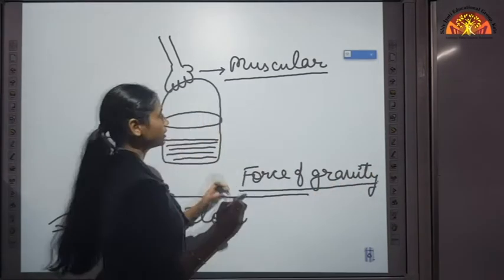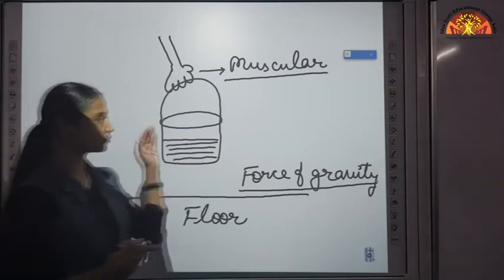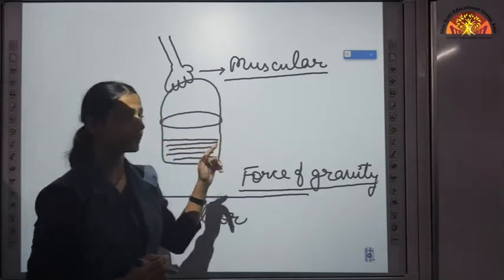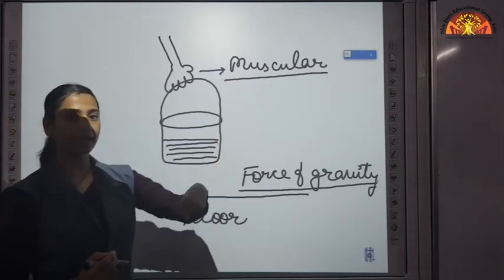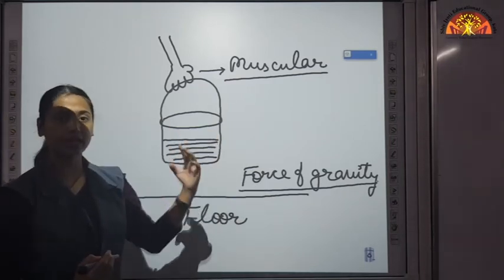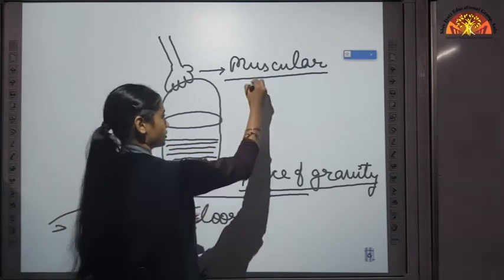Now, can you look and tell me in which direction these two forces are applied? Muscular force, as we are lifting it up, we are applying it in the upward direction.